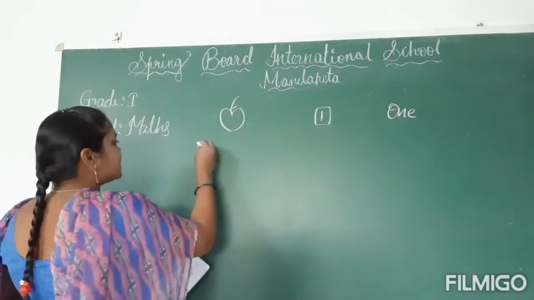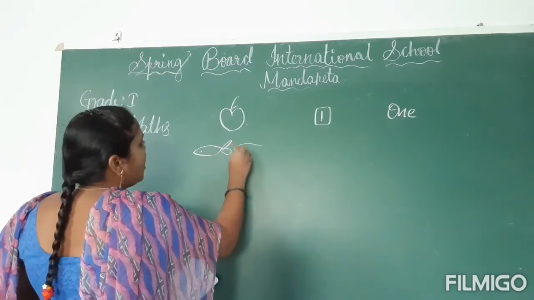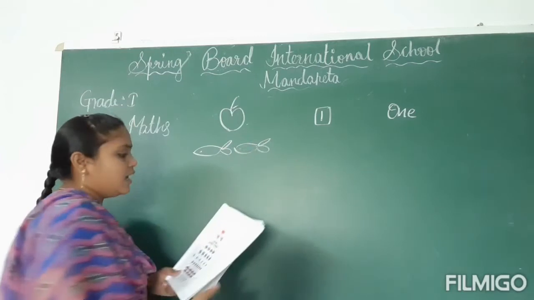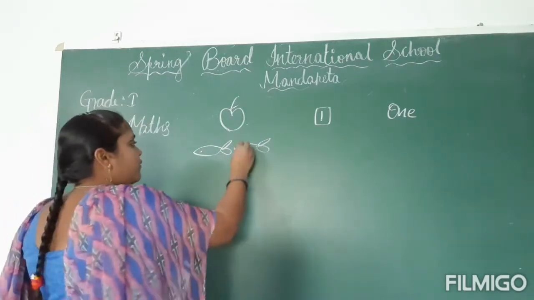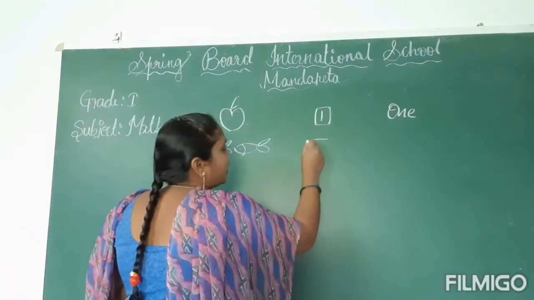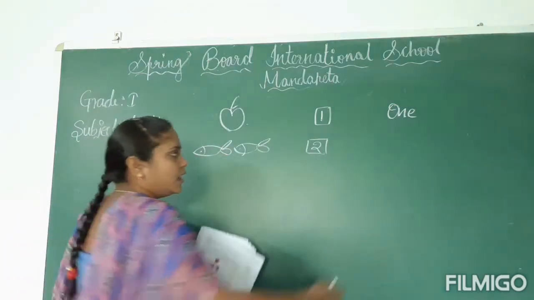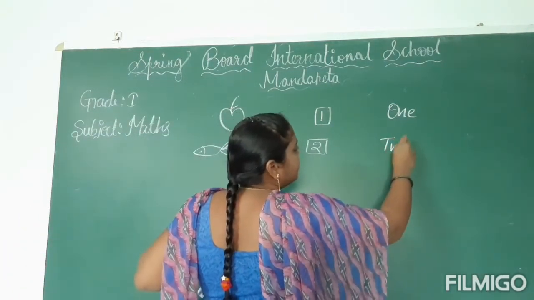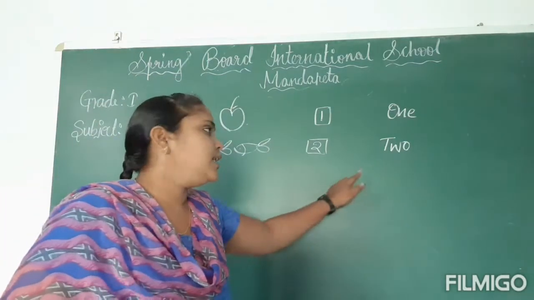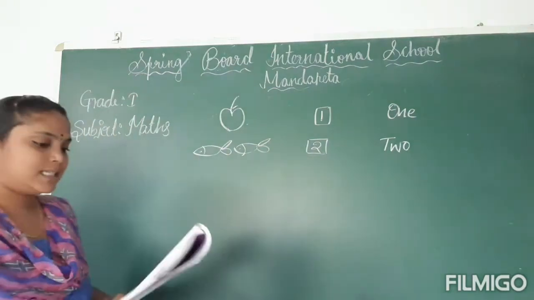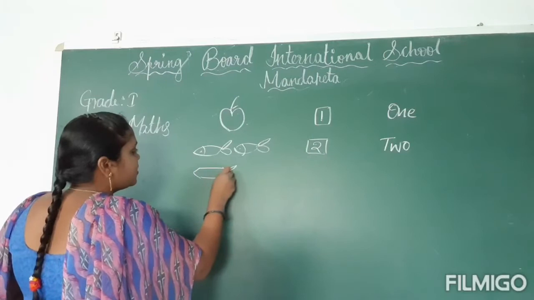Next, let us count how many fishes are given here, children. Let us count: 1, 2. So write 2 in the blank. Here also 2 is given. Next, now write the number name. TWO, 2. Okay, everyone say along with me. TWO, 2.